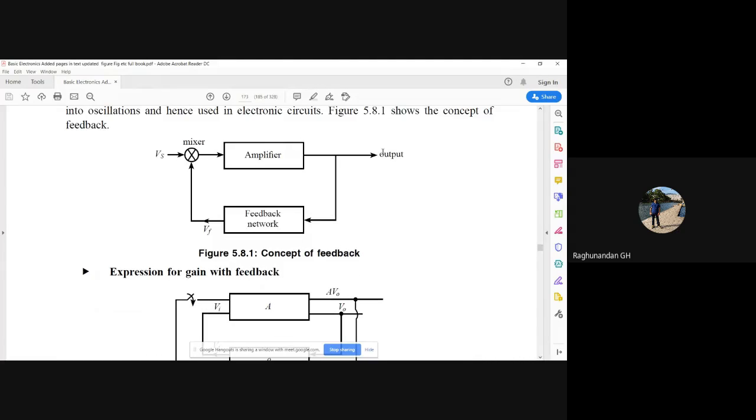So this is just the concept of feedback which we studied in the last class. We were having an input signal, and we were also giving a feedback, which was mixing with it and giving an input. But in oscillators, we don't have any such source voltage.